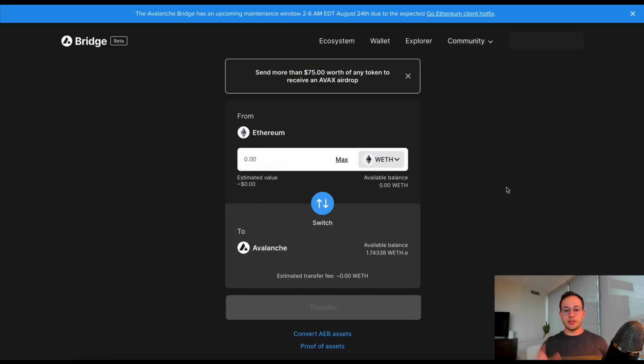So just getting a little bit of this AVAX token means that you can swap whatever assets you bridged over to AVAX so that you can pay for transactions on the network. So this is going to use the same wallet address you have set up on MetaMask. And as you go through this process on the bridge, it's going to automatically offer to configure your MetaMask to use Avalanche, the network itself.